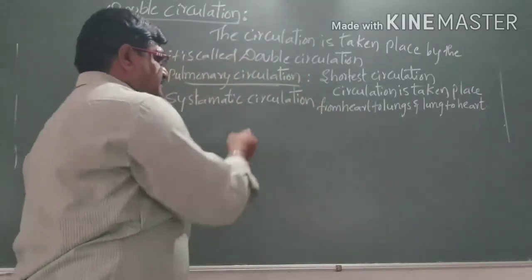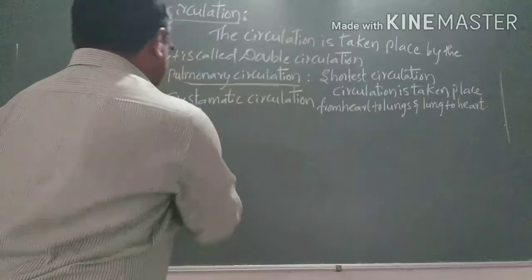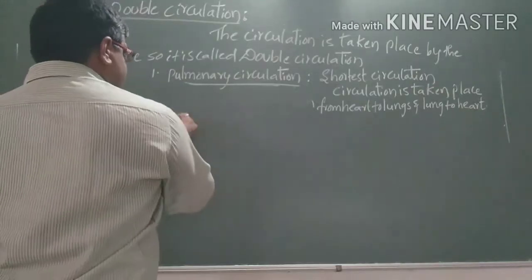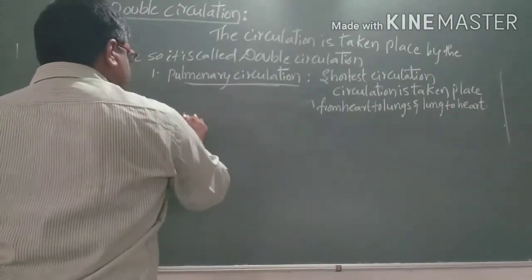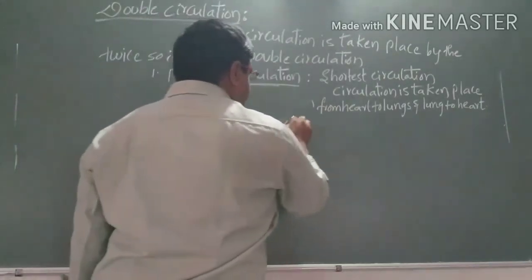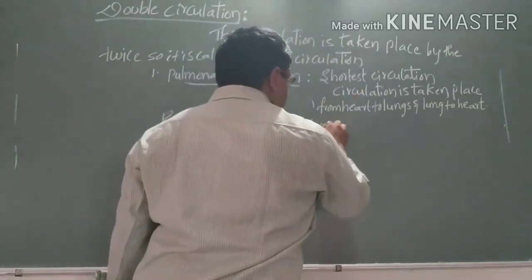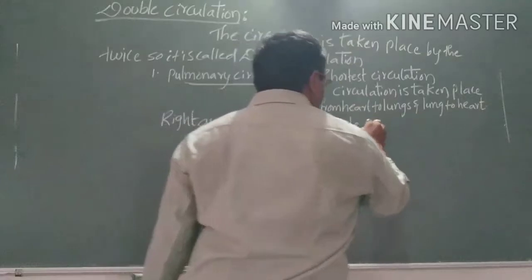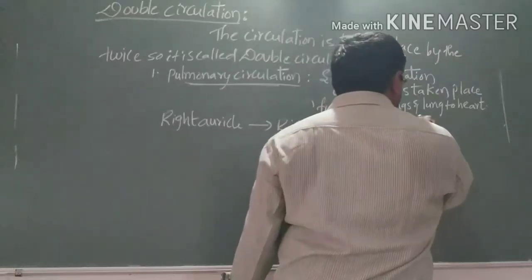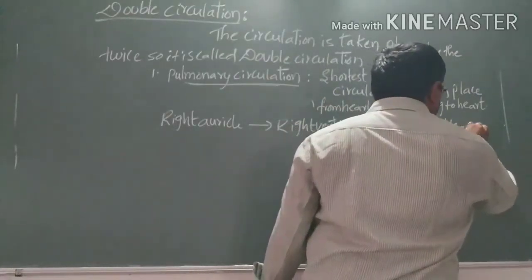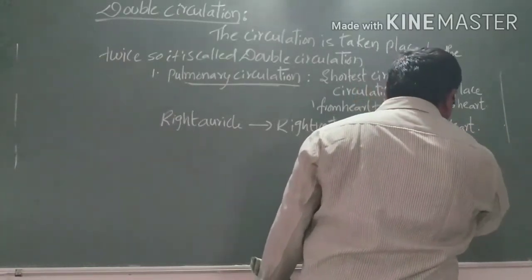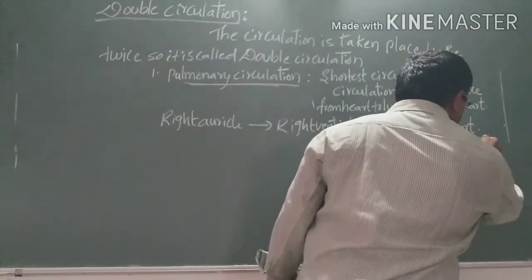Now the schematic representation. The pulmonary circulation is from the right auricle to the right ventricle, from the right ventricle it enters the lungs, and from the lungs again it leads to the heart, into the left auricle.